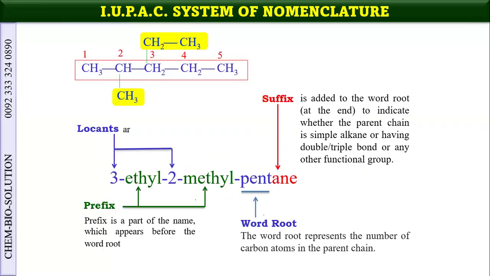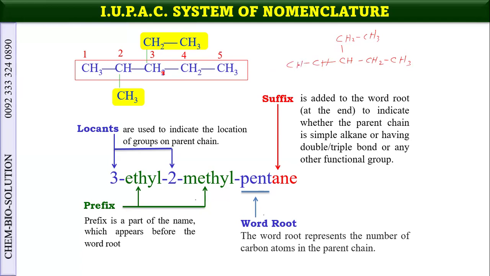Now come to the previous slides. Now see, here in this compound, what if we select this as a parent chain? CH2, CH3, it should be CH, it is a typographical error. CH, CH2, CH3, CH, CH3, and CH3.